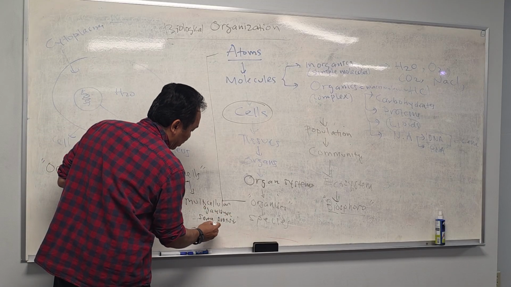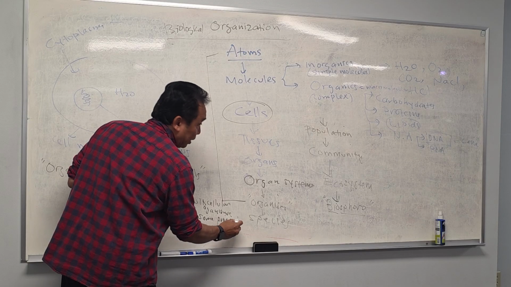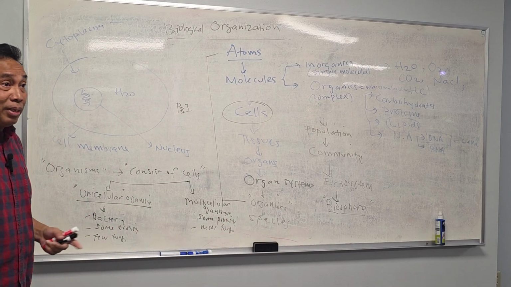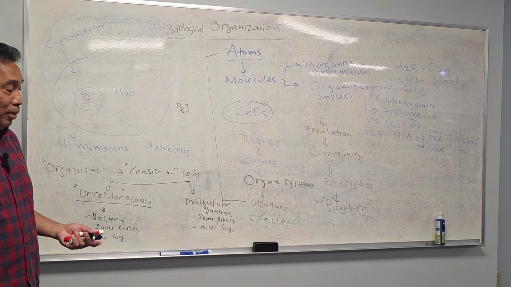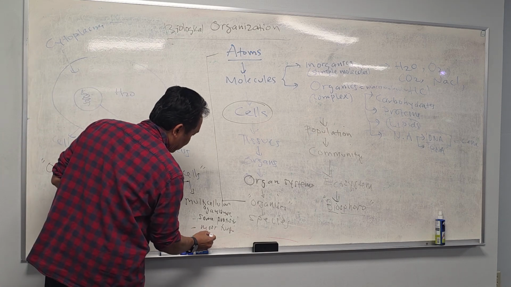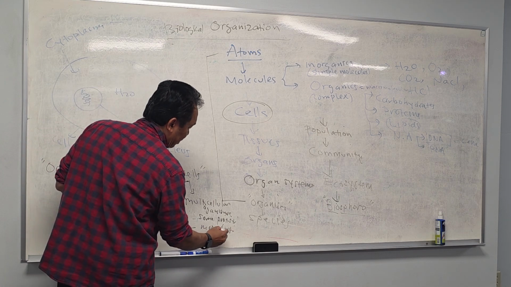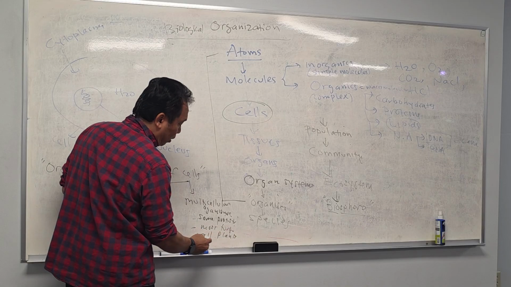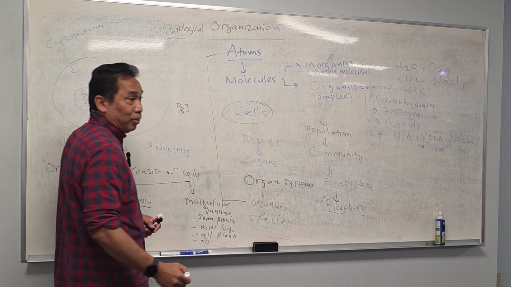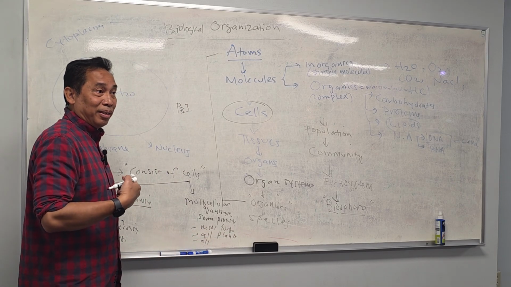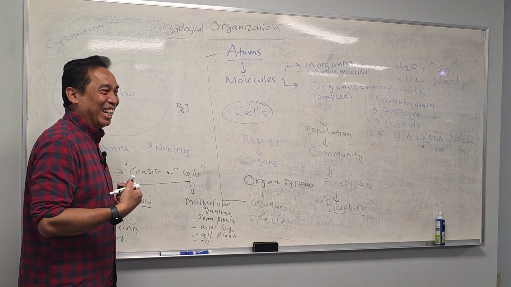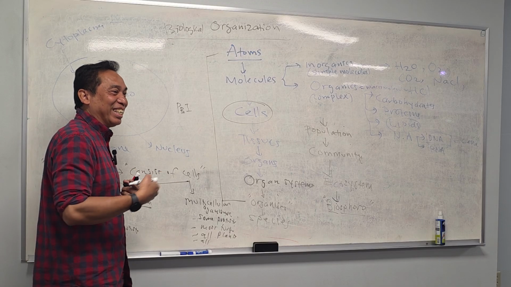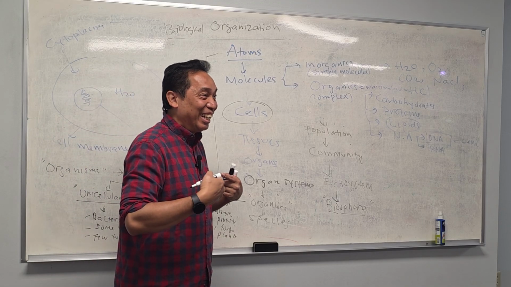Okay, most fungi, like mushrooms, for example, are multicellular. Okay, all plants, and what are we?